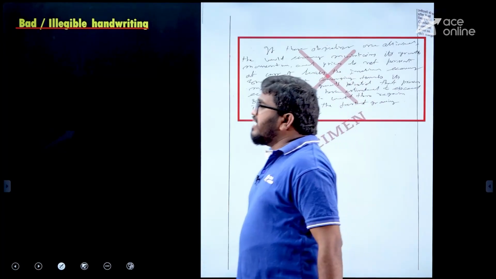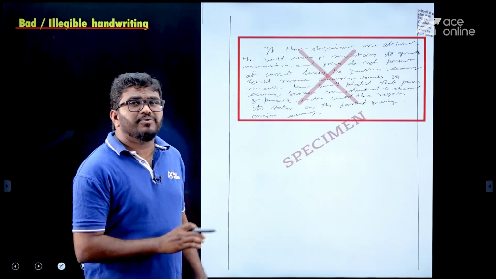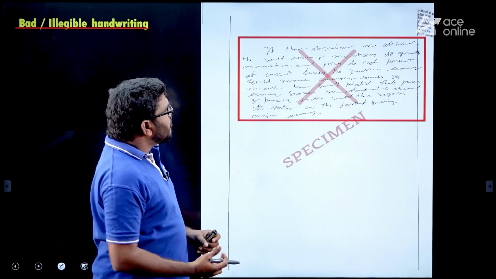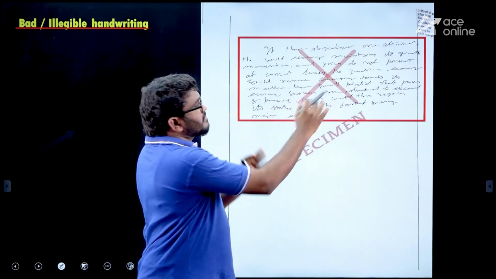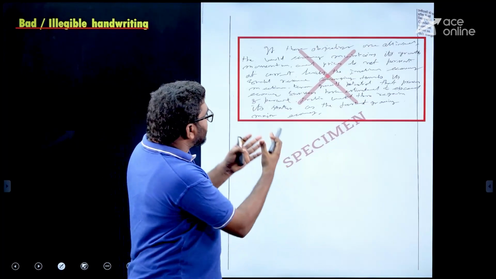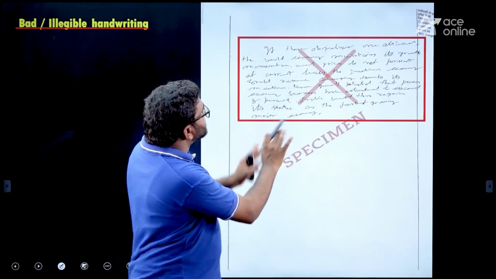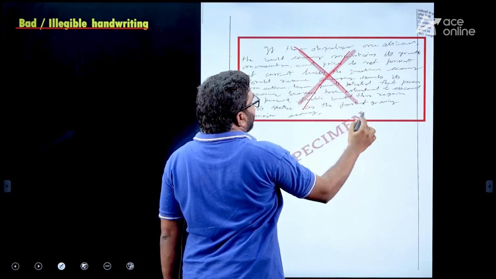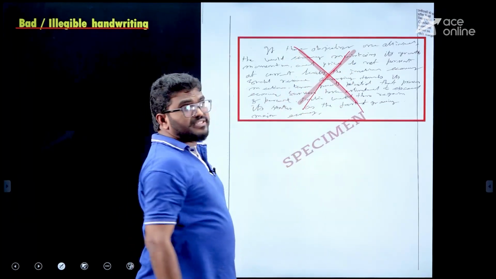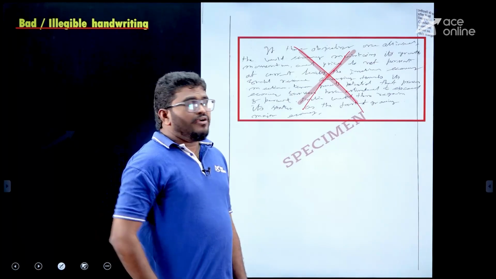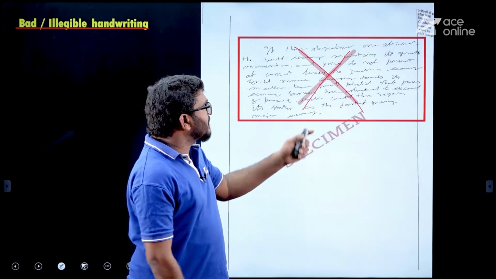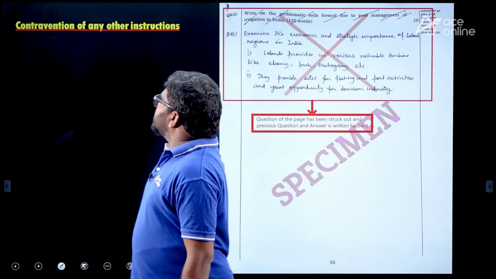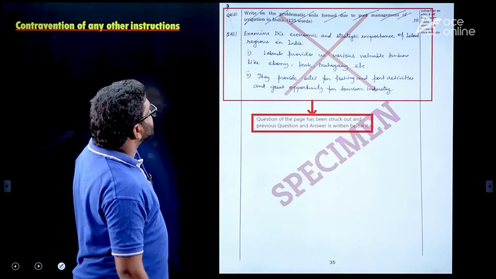And bad or illegible handwriting. Some of you, at the end, when 5 minutes are left before the exam ends, will write in an irregular manner, illegible, that no one will understand. They will simply give you 0 marks, and they will strike it off. So don't do this type of thing. Don't repeat it. And contravention of any other instructions, right?